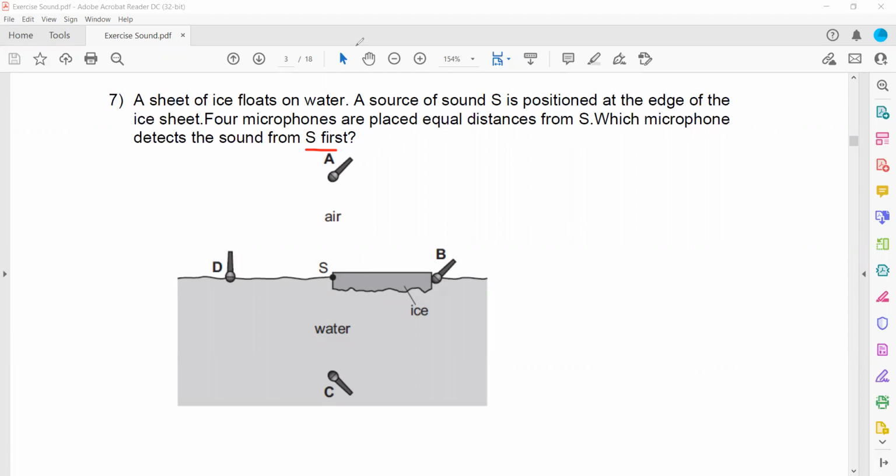Here the sound is traveling in air, and the speed of sound in air is about 330. Here it is traveling through water, so the speed of sound is 1500. Here it is traveling through water as well, so that is 1500. But in ice, which is a solid, the speed of sound is 5000. Because the speed of sound is 5000, B will take the shortest time, as the sound travels faster in solid.